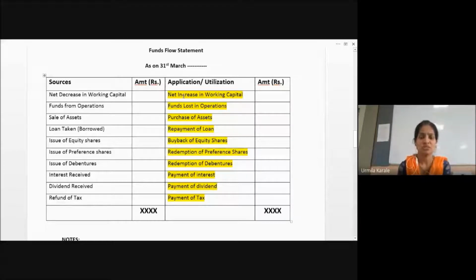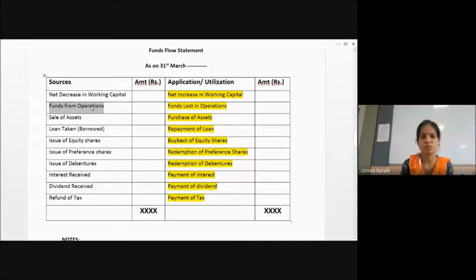Same way, we create different accounts for finding out whether the company has purchased something, whether the company has sold something, whether the company has made different provisions in that year, so that you can find out funds from operation. Now for finding out funds from operation, we are creating the third step. The third step is preparation of the profit and loss adjustment account. That account is going to help you identify whether you have funds generated from the business, because that money is also going to be used somewhere.